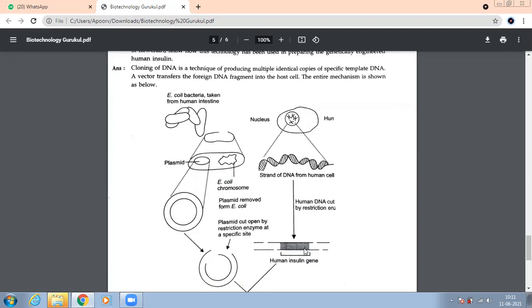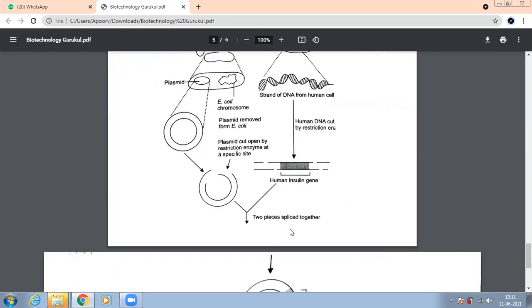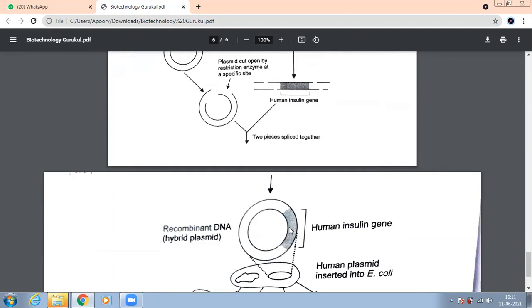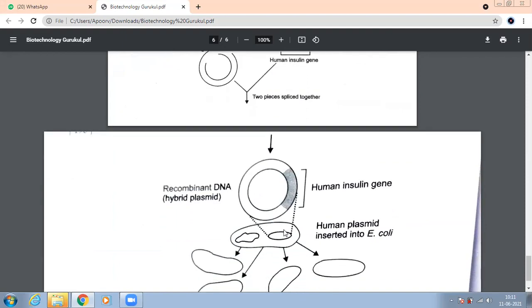And then this small piece of cut human DNA, which contains the insulin gene, will be inserted here and it will stick to it with the help of the splicing process. Which enzyme was used in splicing? Sticking process? Ligase. Very good. So here you see this is your human insulin gene. You got a recombinant plasmid, a hybrid plasmid. This plasmid is a hybrid plasmid because it's originally a plasmid of E. coli, but it also contains some DNA of humans.